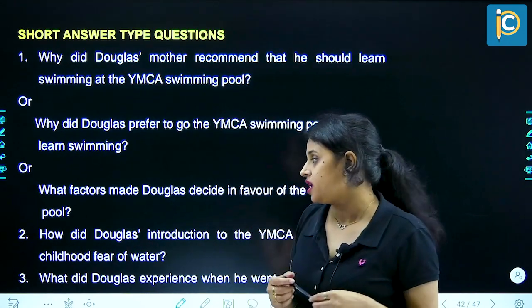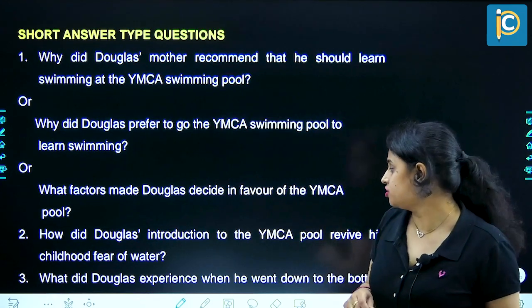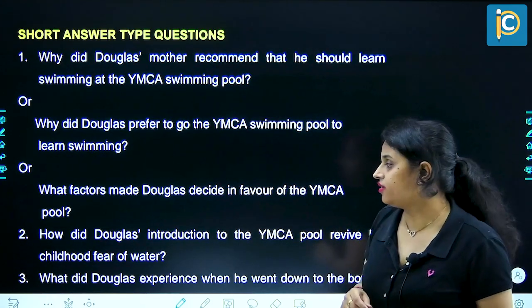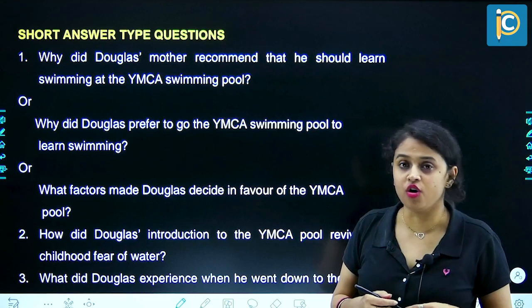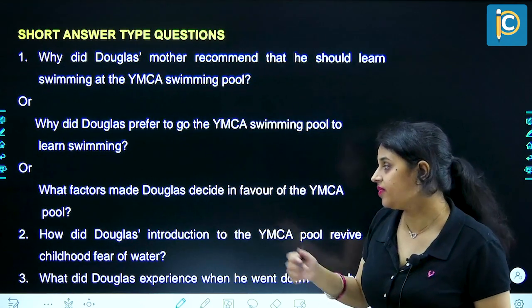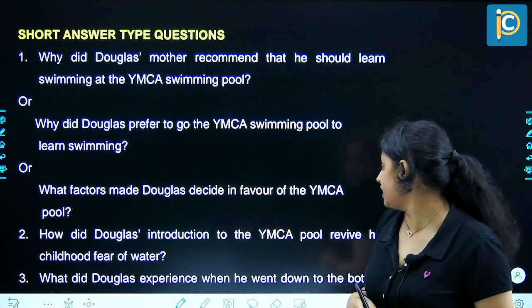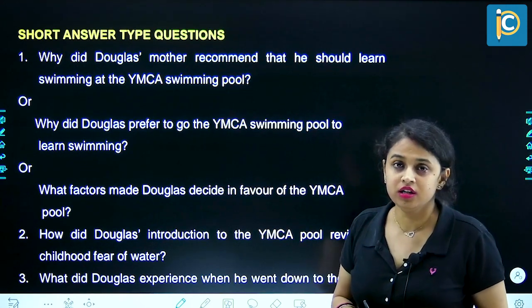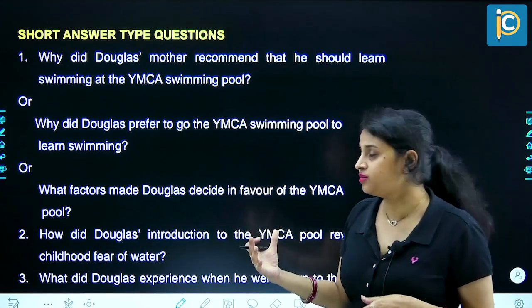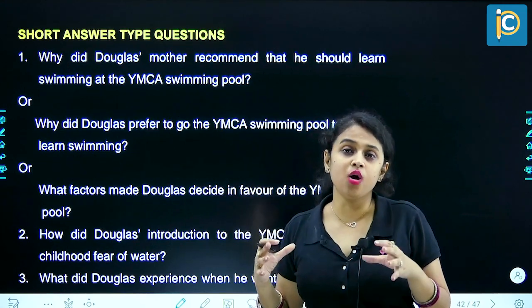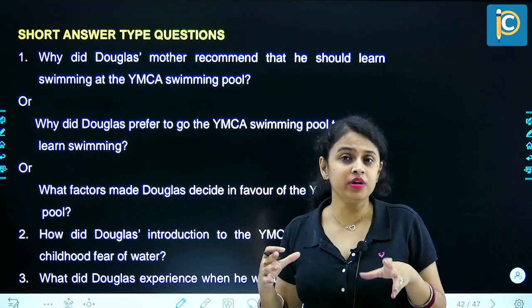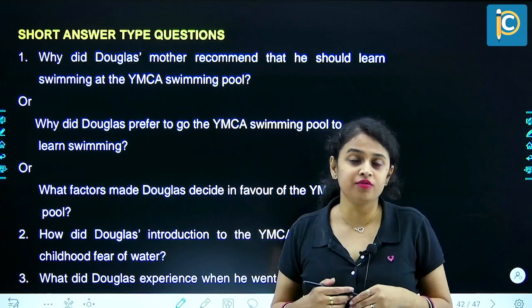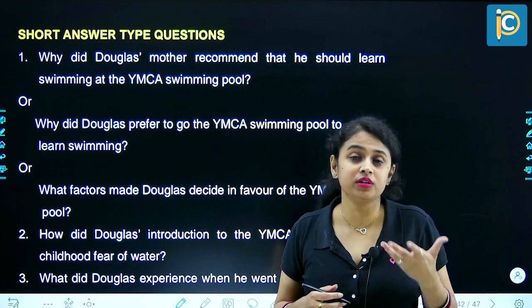Next question. How did Douglas' introduction to the YMCA pool revive his childhood fear of water? Douglas' introduction to the YMCA pool revived his childhood fear of water because, when he went to the YMCA pool, he remembered how, when he was just 3 or 4 years old, he had visited a beach in California along with his father.